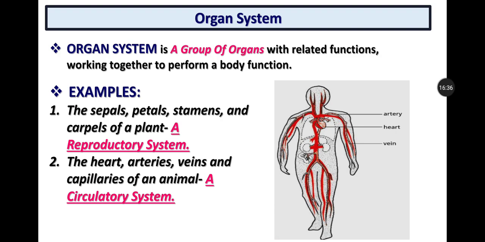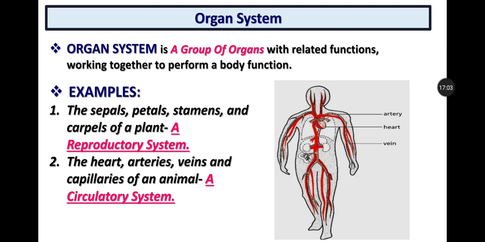Examples: the sepals, petals, stamens and carpels of a plant make up the reproductive system in plants. Like that, the heart, arteries, veins and capillaries form the circulatory system in an animal or in a human being.